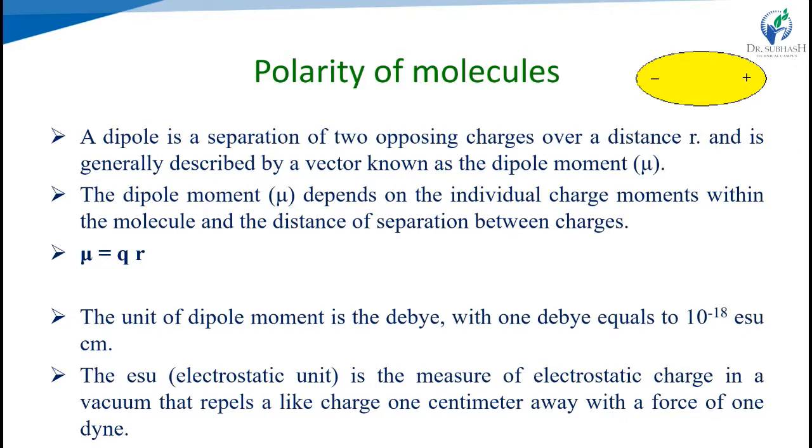In SI units, q is expressed in coulombs and r in meters, so the unit of the dipole moment is the debye, where 1 debye is equal to 10 raised to minus 18 ESU centimeter. That is the dipole moment, a vector quantity. ESU is the electrostatic unit. It is a measure of electrostatic charge in a vacuum that repels a like charge 1 centimeter away with the force of 1 dyne.